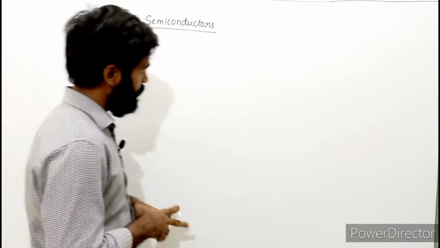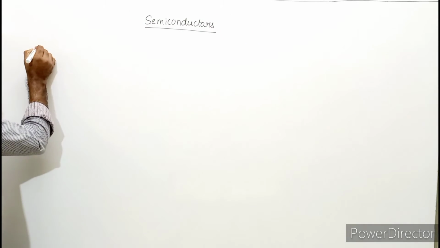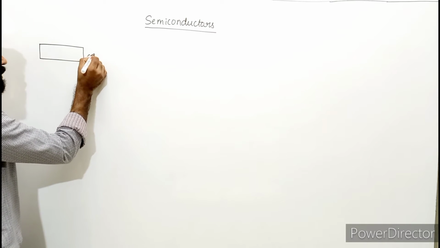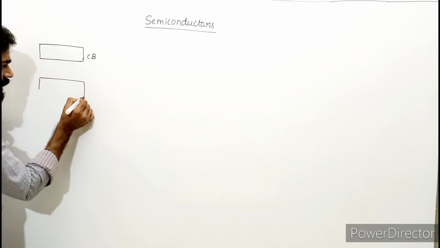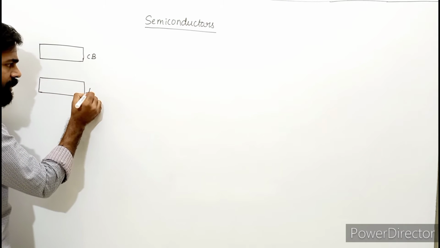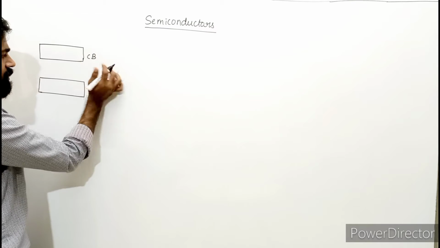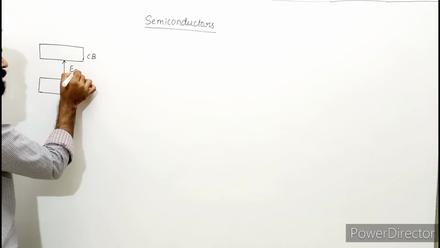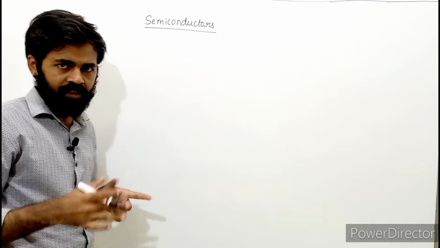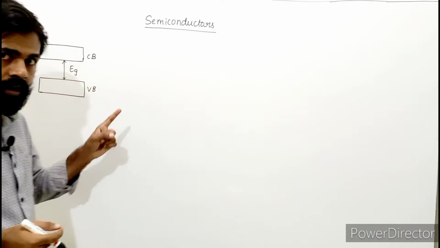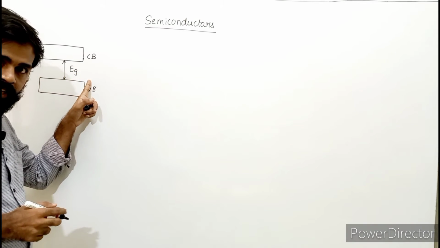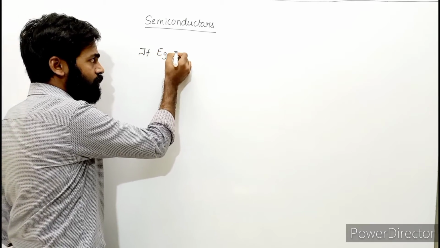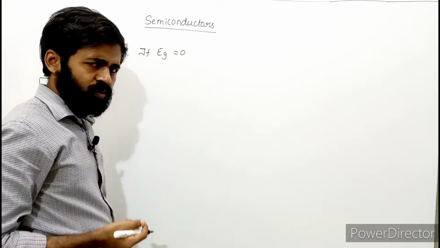Now let's see how. Let's say this is the conduction band. Now let's say this is your valence band. Let me write it as VB, valence band, and this, we know, is the energy gap. I represent it using EG. Now if this energy gap is zero, zero means what?